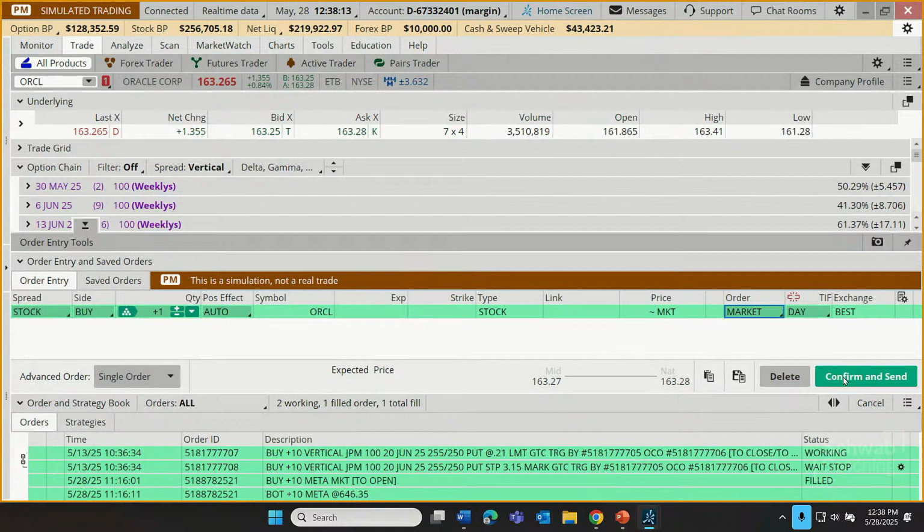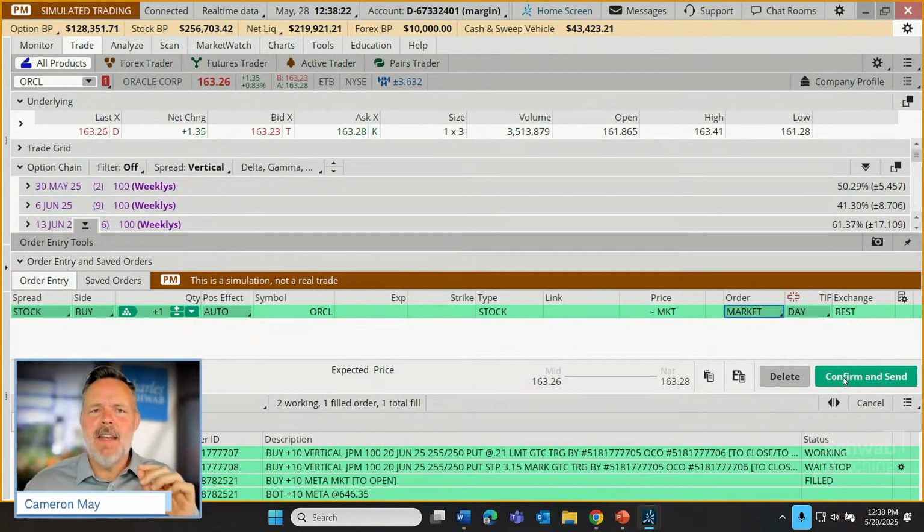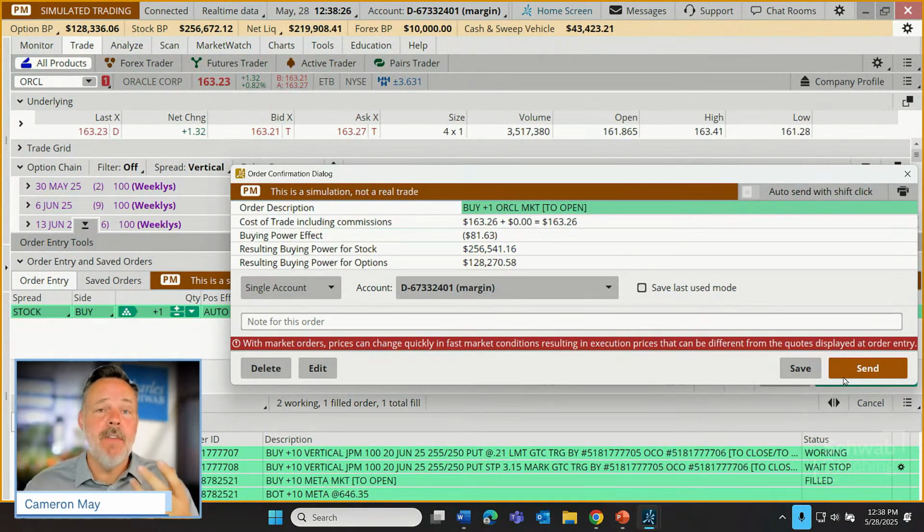Now this is another one of those moments that can be a little bit tense the first time we do it, but this is a simulated environment, and confirm and send does not actually mean we're about to send the order off. This just brings up a confirmation screen where it gives us one last chance to read through, make sure this is what we want to do. It also gives us this reassurance when we're in the paper money. Hey, Cameron, this is a simulation, not a real trade. Great. Okay. It's a simulation.